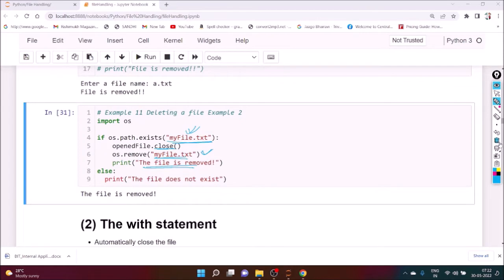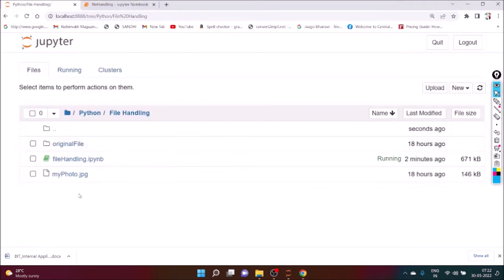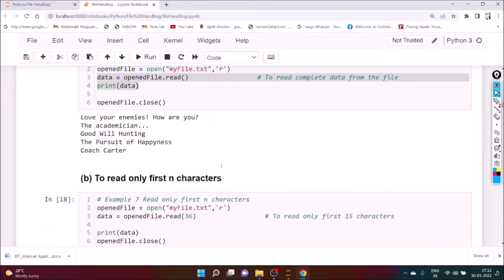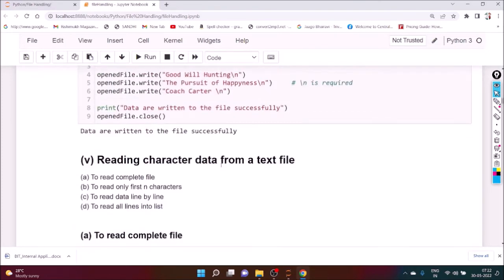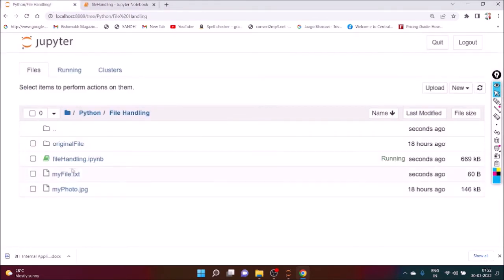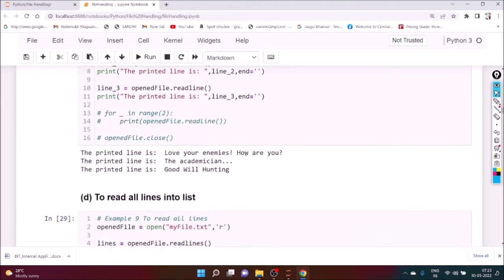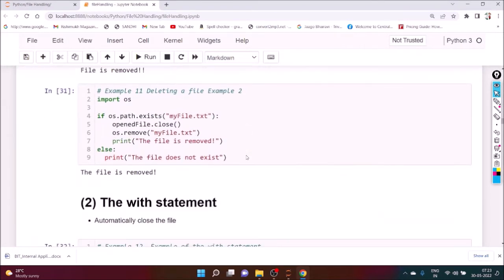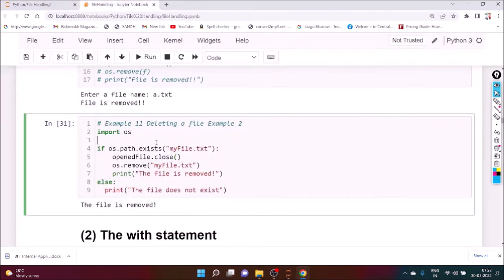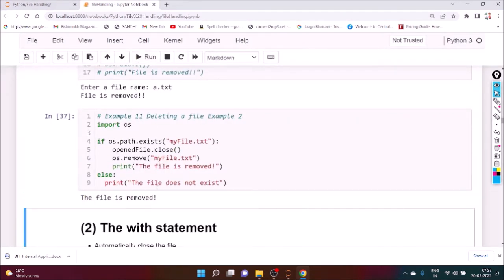Okay, so we can see here whether it will work or not. My file is not there, so first of all we have to create it, and we have to enter some data. So here we can create it. Now it is created. You can see here myfile.txt. Here three values are there, and here we want to re-execute it to check whether it is possible or not. Now myfile.txt is already there, we execute it, and the file is removed.